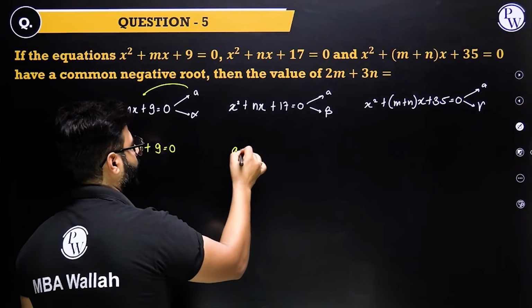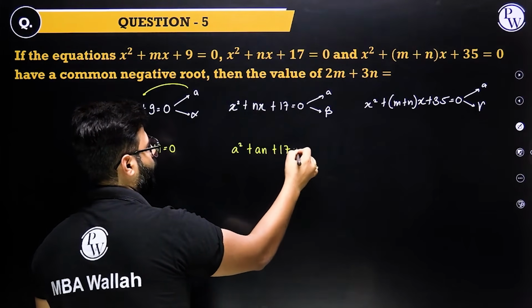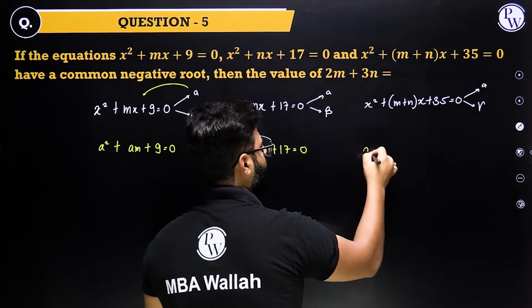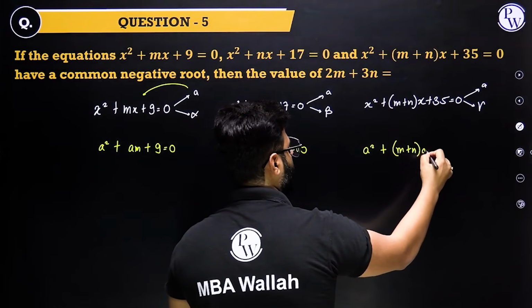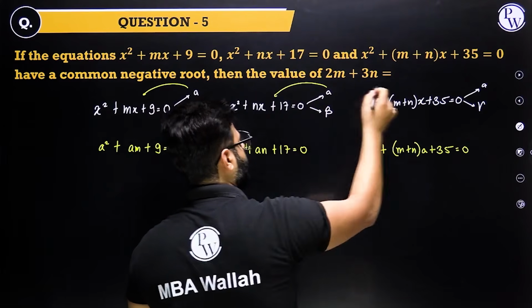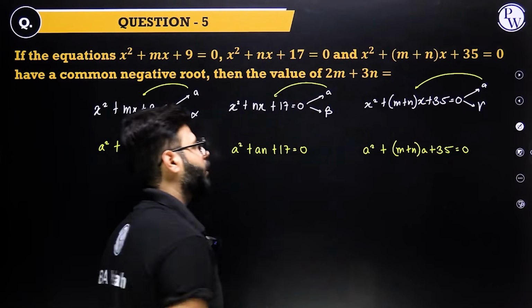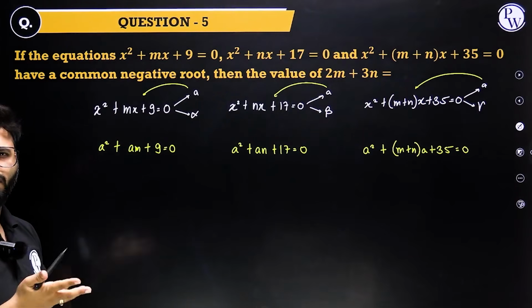What I get here is a square plus an plus 17 equals 0. Here I get a square plus (m plus n)a plus 35 equals 0. So what I've done is I put the a, since that was a root, it must satisfy the equation. Now observe, how can we find out a?